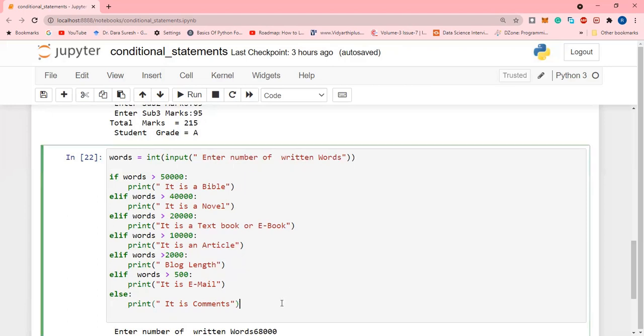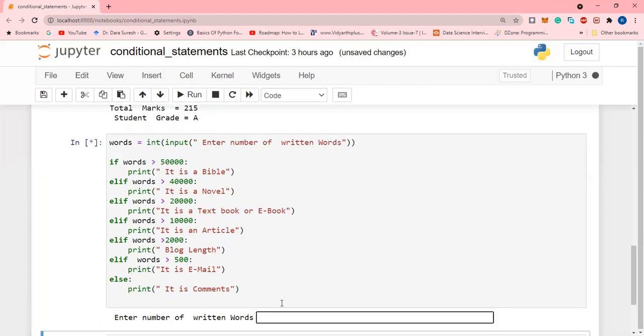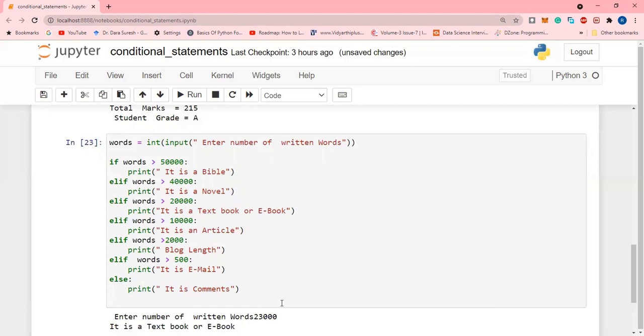Okay. We will try another example. Suppose I am giving 23,000 in the written words. Initially that is converted to integer and moved to words. So is 23,000 greater than 50,000? 23,000 is smaller than 50,000, so it becomes false.